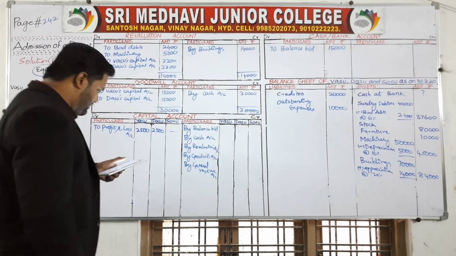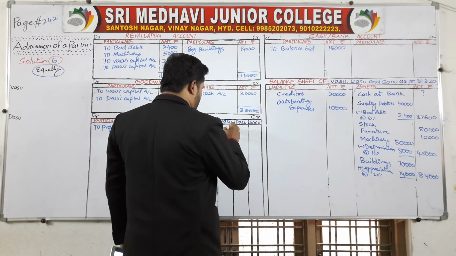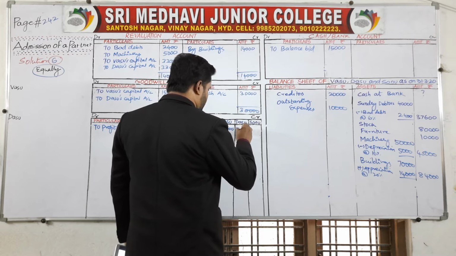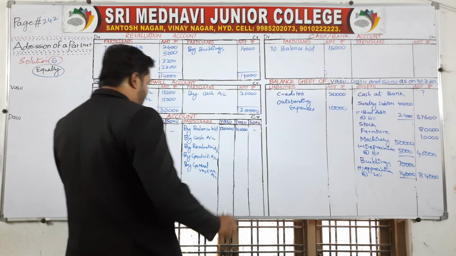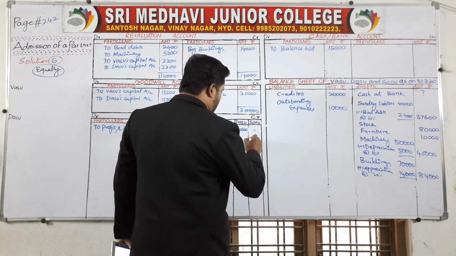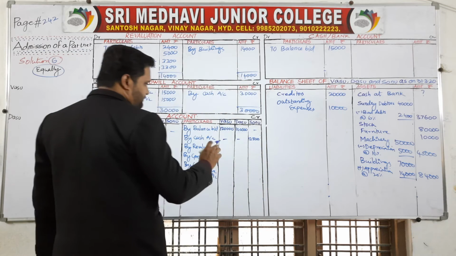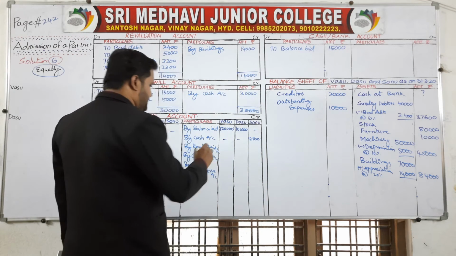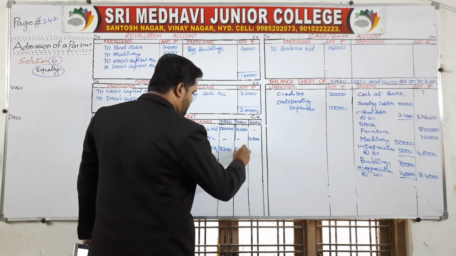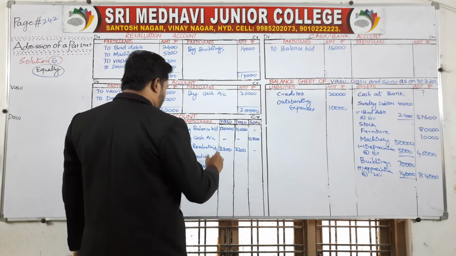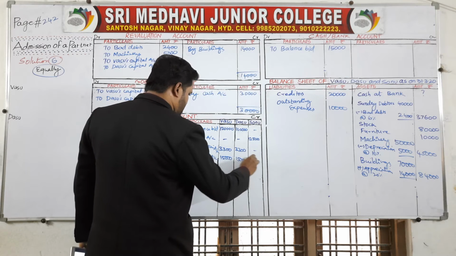Now the brought down balances of Vasu and Dasu are 1,20,000 and 1 lakh rupees. Sonu has to bring 1,25,000. Sonu, revaluation 3,300, 3,300. Goodwill 15,000.